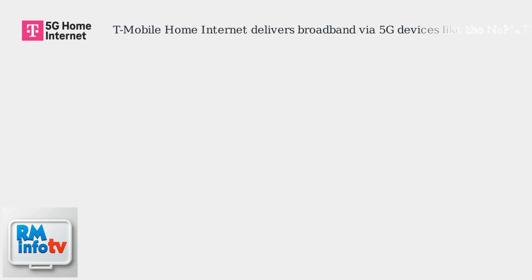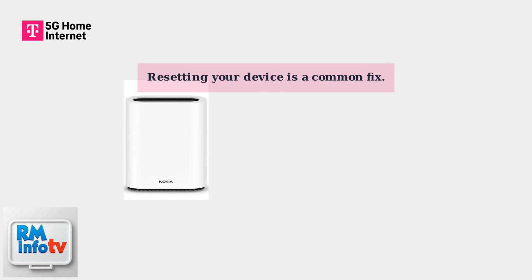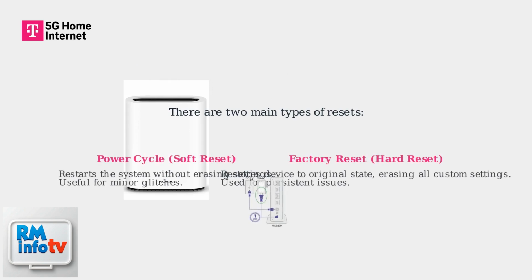T-Mobile Home Internet delivers broadband via 5G devices like the Nokia Fast Mile Gateway. These devices can experience connectivity issues like slow speeds or Wi-Fi drops. Resetting your device is a common fix. There are two main types of resets.